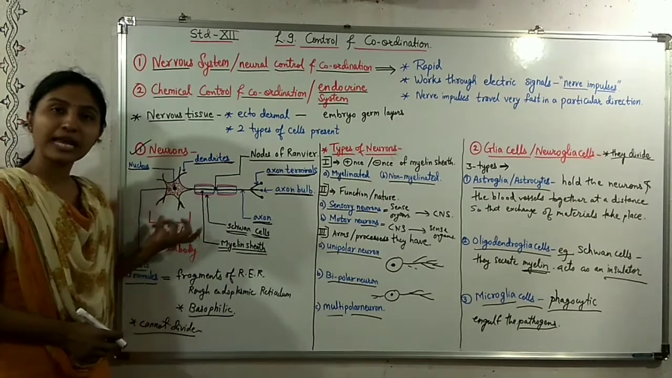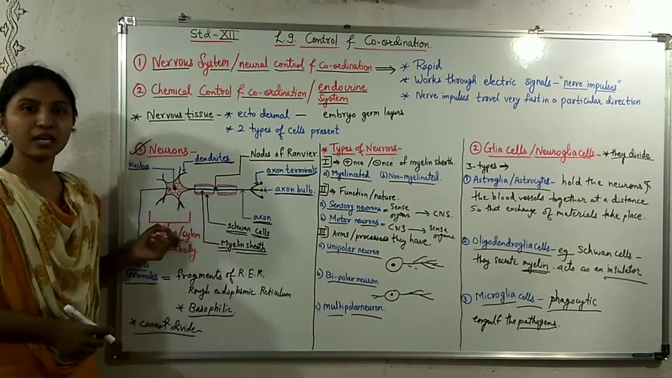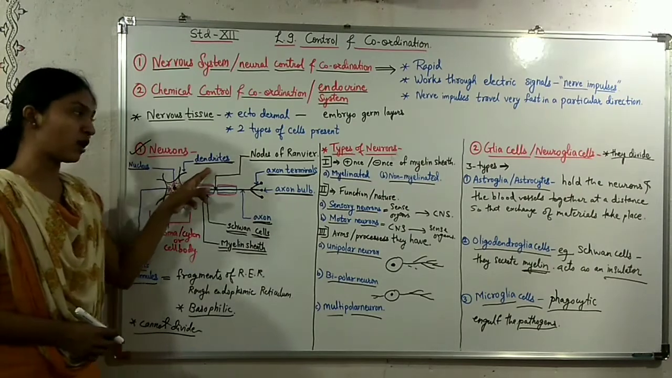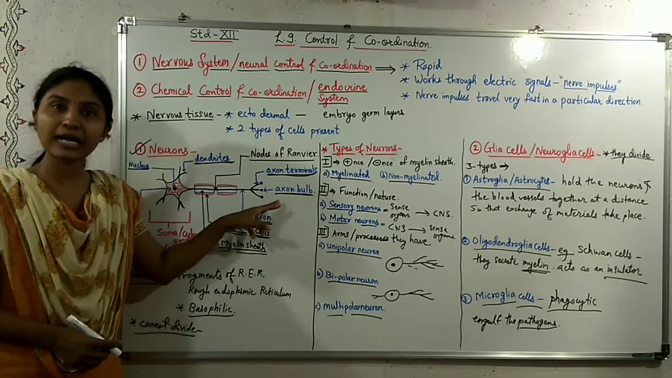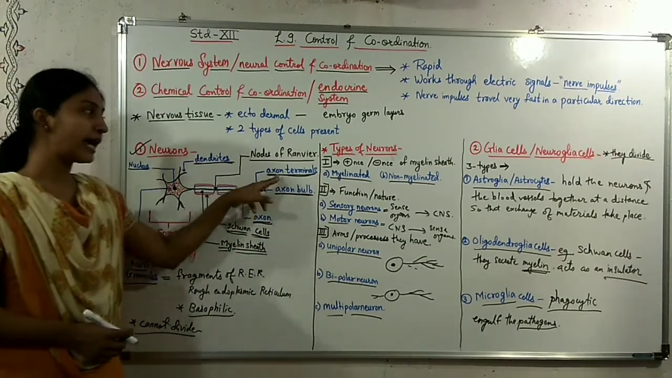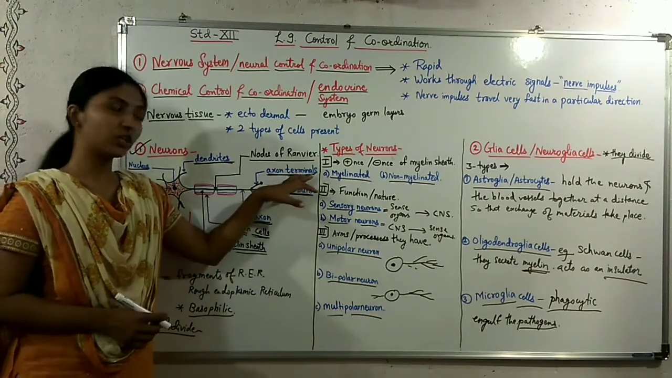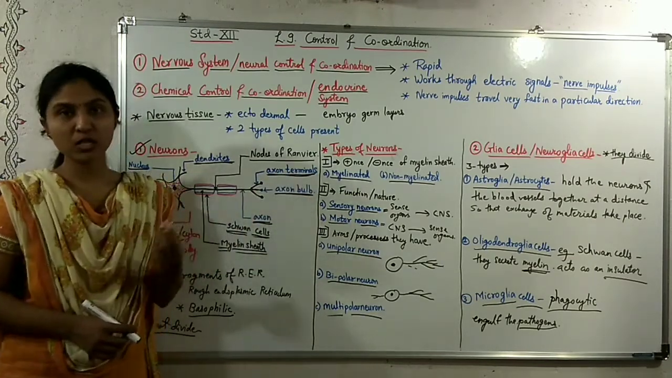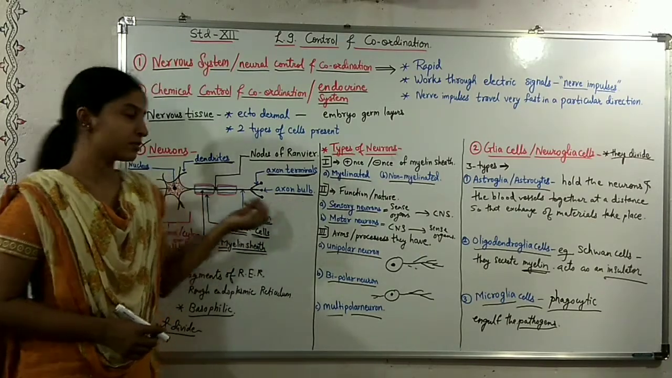Now from the cell body of these neurons, various thread-like structures arise from different ends. Those are called dendrites. And from one end a long thread-like structure arises, that is called an axon. The axon ends in terminals, called axon terminals. There are bulb-like structures at the end of these terminals, called axon bulbs.